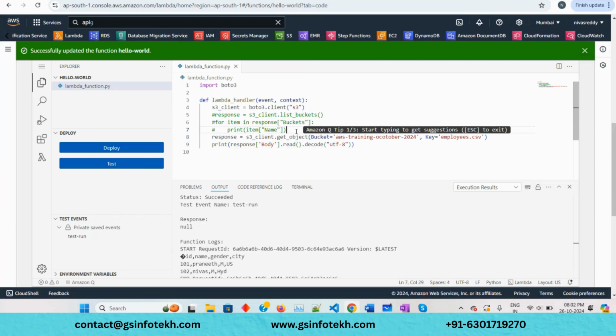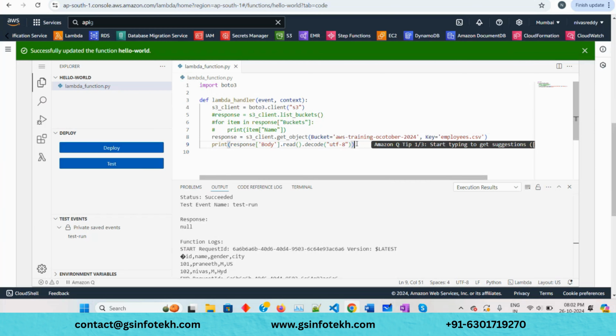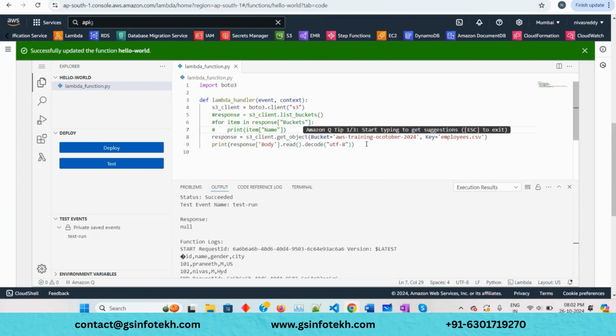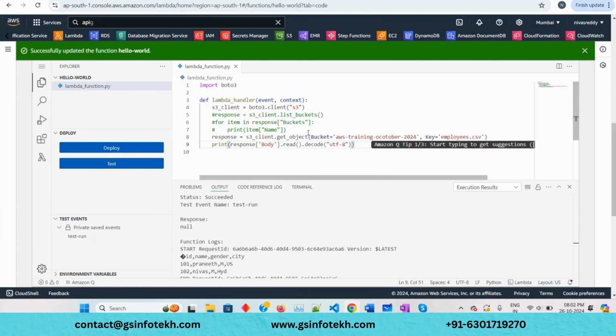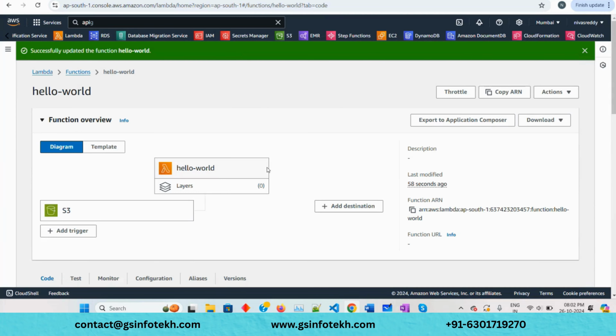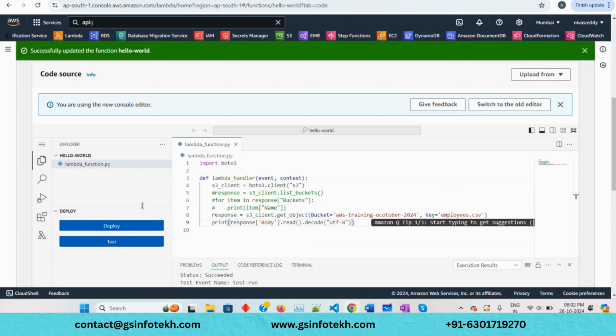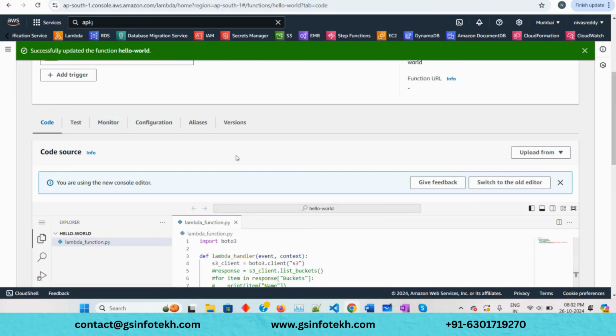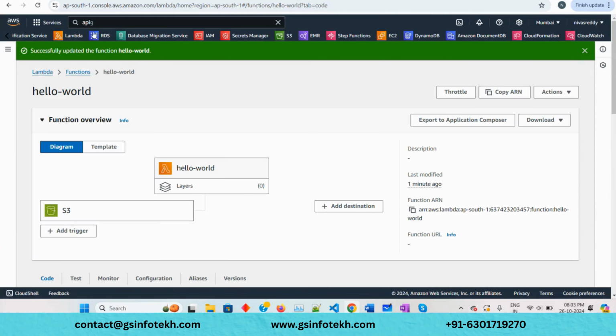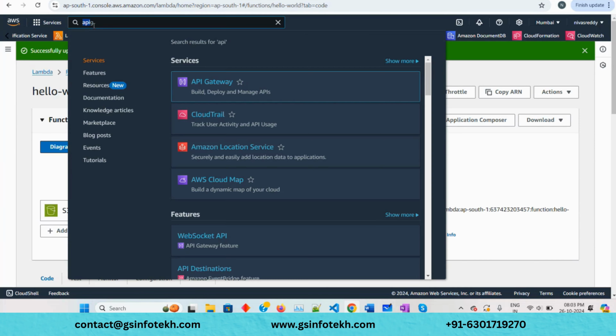Is it clear till here, or are you getting confused anywhere? No, I'm good. Okay, so we saw yesterday that whenever a file is uploaded, this is automatically triggered. Today we mostly clicked on test manually. There is another way, as I said, a schedule. So events is one way, the second is schedule. I'll quickly show you how to schedule your Lambda functions.